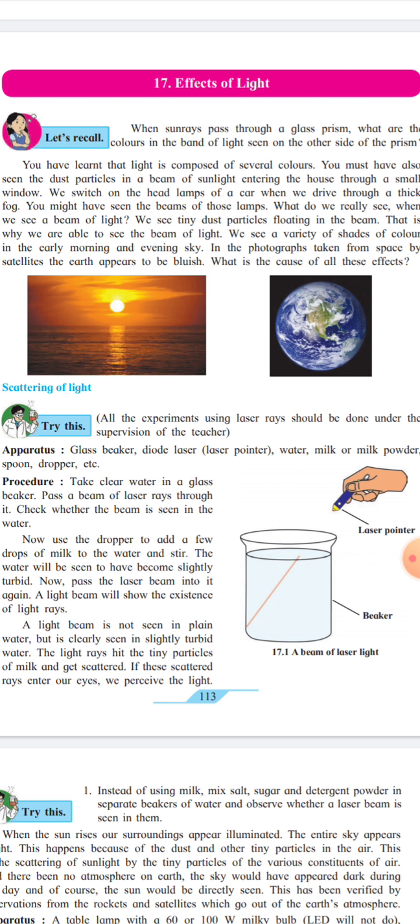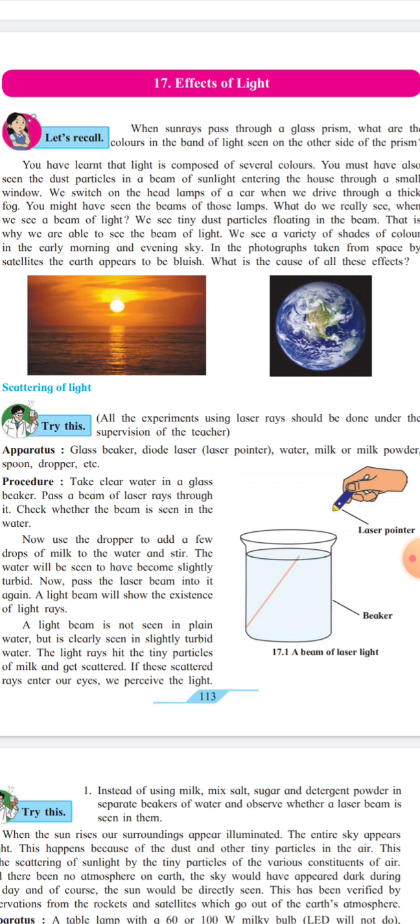Yes, most of the time when your windows are closed, through a slit a beam of light enters the house through a small window, and in that you get to see the beam of light clearly. The dust particles are just moving here and there.